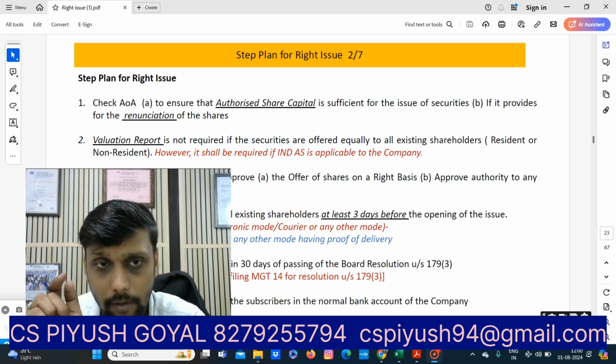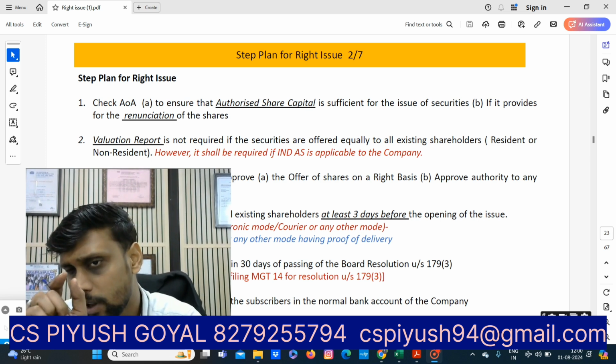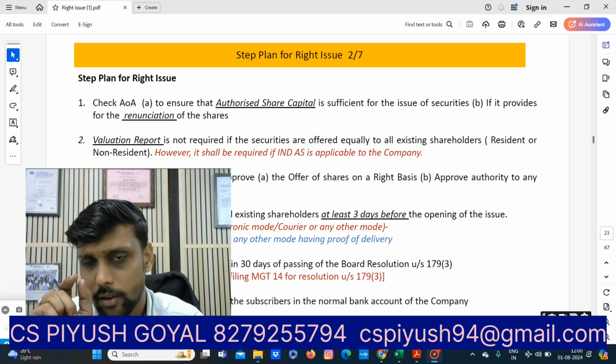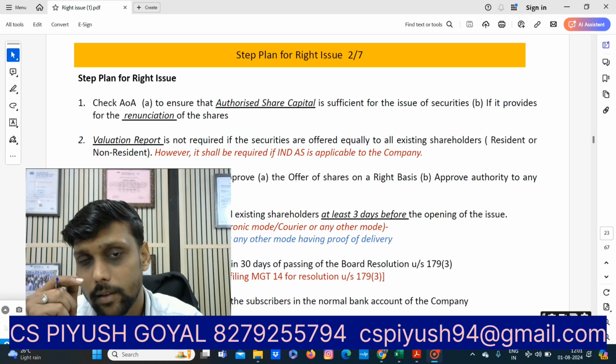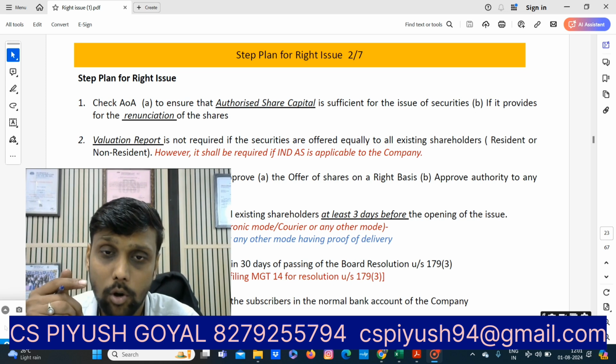Thereafter, hold the first board meeting to approve the offer of shares on a rights basis and approve authority to any director. Fourth is dispatch of the offer with the notice to all existing shareholders at least 3 working days before the opening of the issue, right? And how will it be sent? It can be sent through registered post, speed post, electronic mode, courier or any other mode.